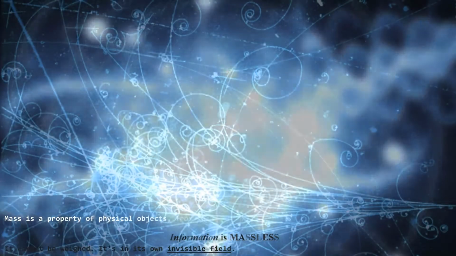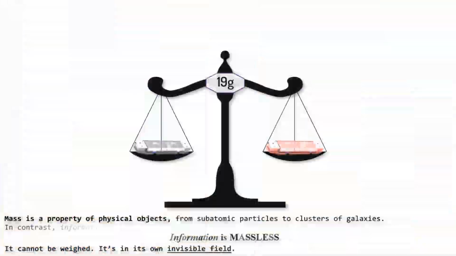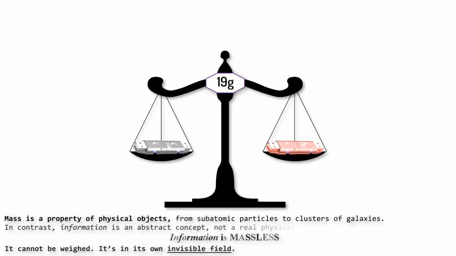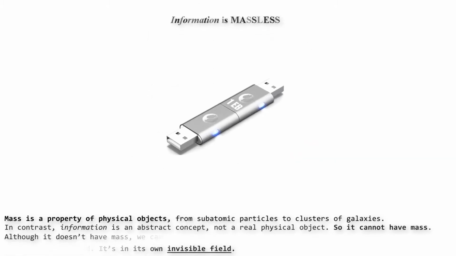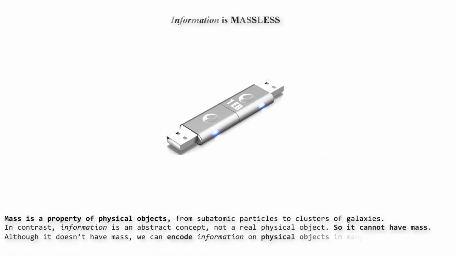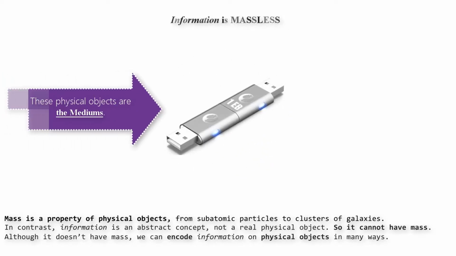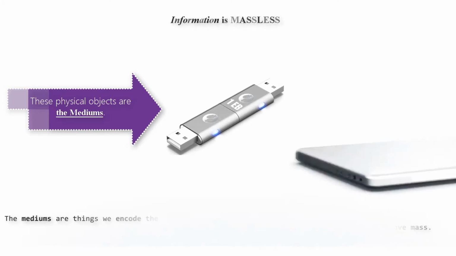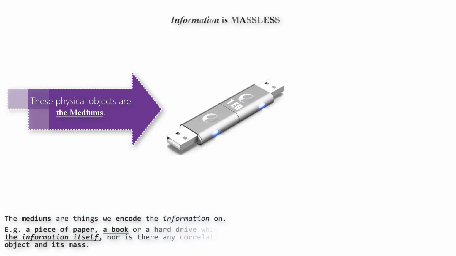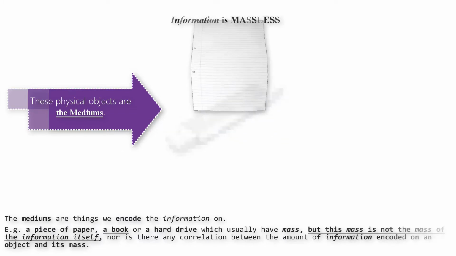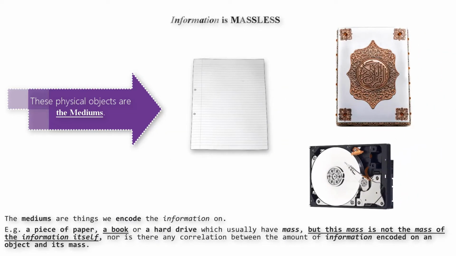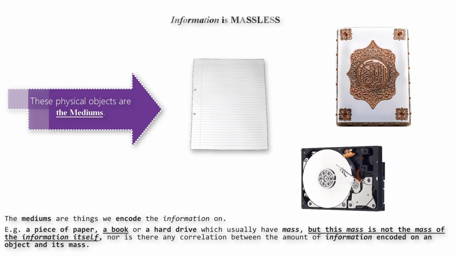Mass is a property of physical objects, from subatomic particles to clusters of galaxies. In contrast, information is an abstract concept, not a real physical object, so it cannot have mass. Although it doesn't have mass, we can encode information on physical objects in many ways. These physical objects are the mediums. The mediums are things we encode the information on. For example, a piece of paper, a book, or a hard drive, which usually have mass, but this mass is